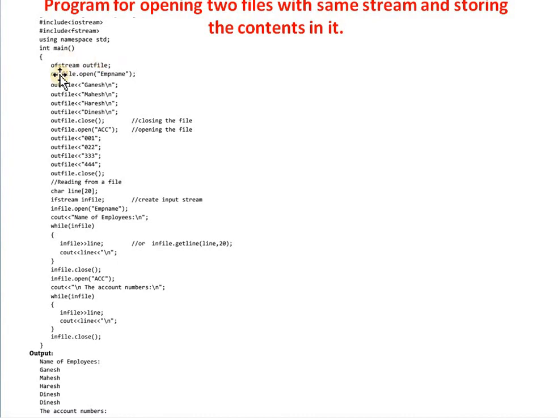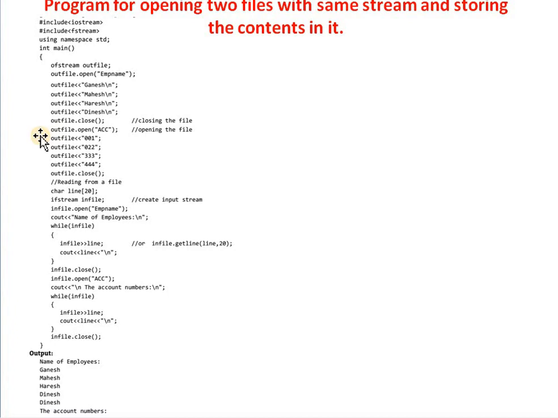In the main function, here we are creating the object of ofstream, out file. Out file is an object of the class ofstream. Then by using that out file object we are opening a file emp name, and we are writing the names to that particular file. This emp name file contains Ganesh, Mahesh, Haresh and Dinesh. These four names are written to that particular file.